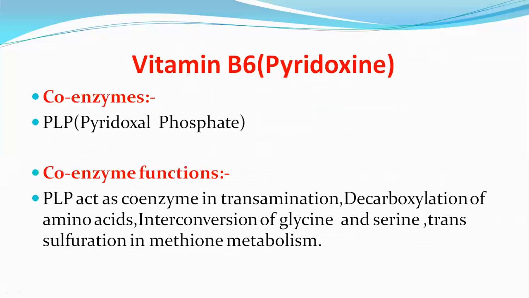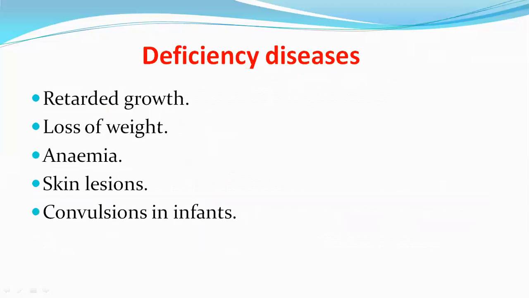Next one is vitamin B6. Vitamin B6 is also known as pyridoxine. It has only one coenzyme, that is pyridoxal phosphate. Next, coenzyme functions. PLP acts as a coenzyme in transamination of amino acids, decarboxylation of amino acids, and interconversion of glycine and serine. It also acts as a coenzyme in transsulfuration in methionine metabolism. So all these reactions require the coenzyme PLP.